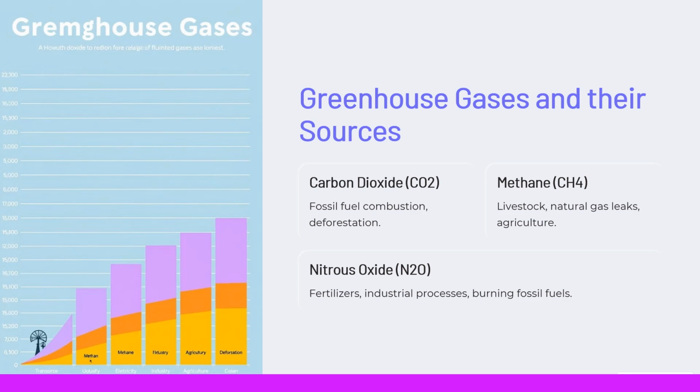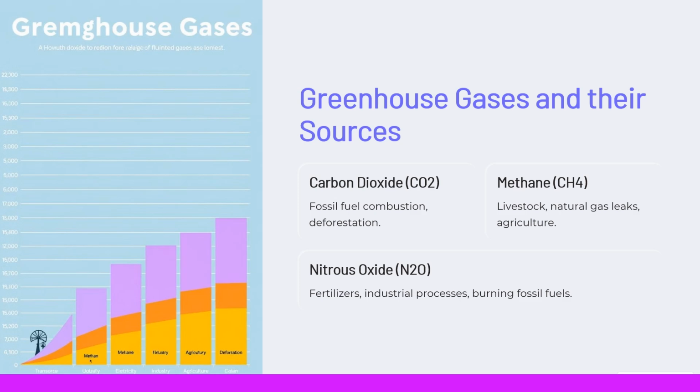There are several key greenhouse gases contributing to global warming, each with specific sources. Carbon dioxide, CO2: main sources are fossil fuel combustion, including coal, oil, and gas, and deforestation. These are the biggest contributors to CO2 emissions. Methane, CH4: main sources are livestock, especially cattle, natural gas leaks, and agricultural practices, such as rice paddies and fertilizers.